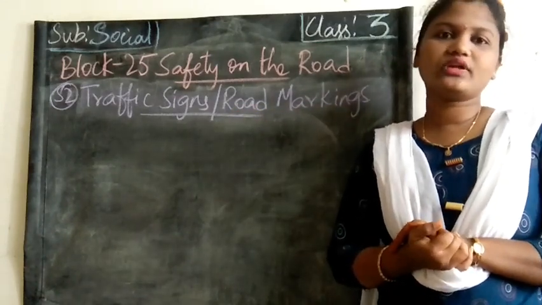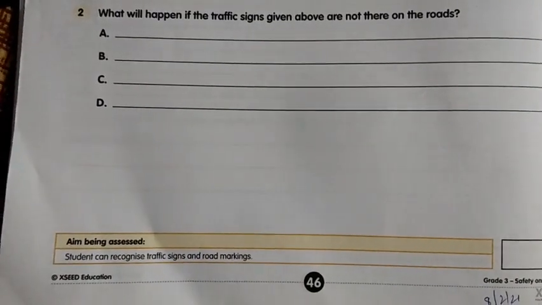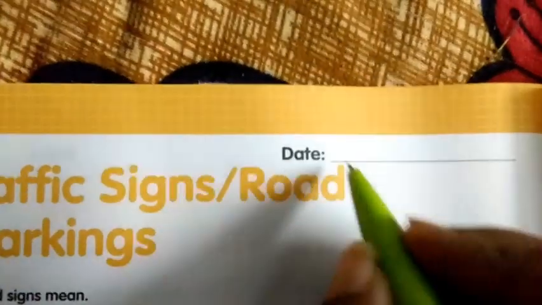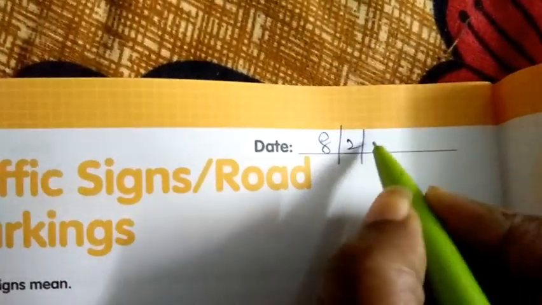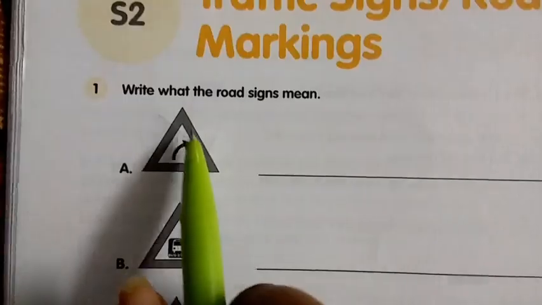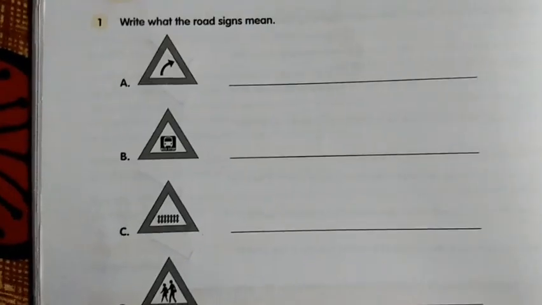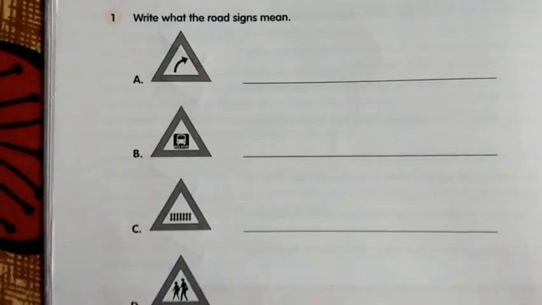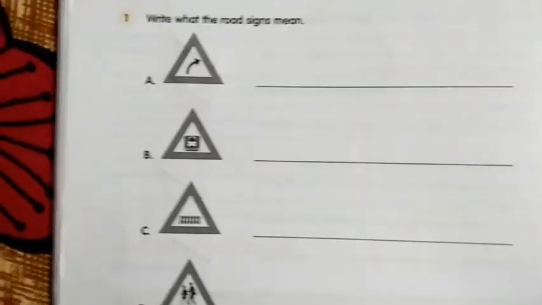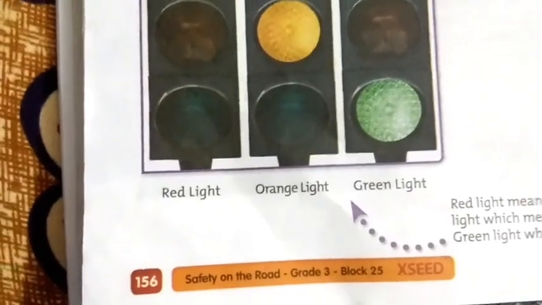Okay, children, now everyone open your workbook, page number 46. Write today's date, 8-2-2021. First, write what the road signs mean. We have to write what the road signs mean, children. There are different road signs. First we'll read the topic from the reader, then we will understand it and we can write it easily. Now let's open your reader, page number 156.